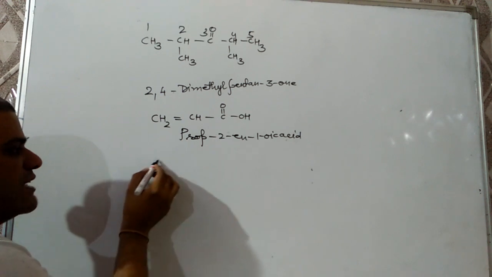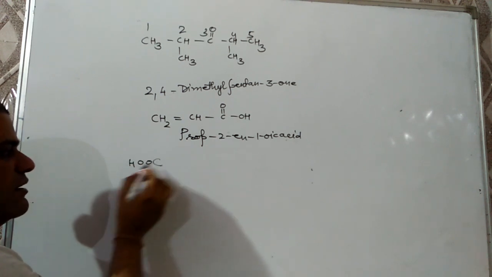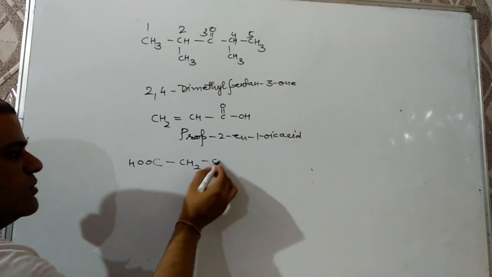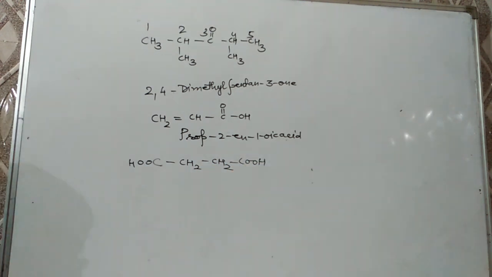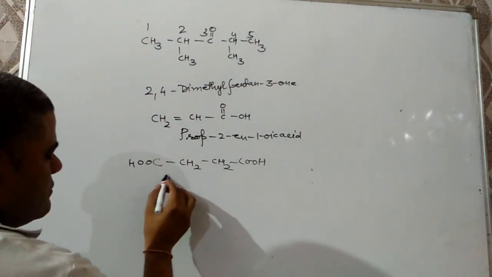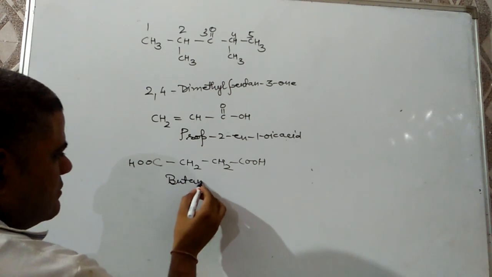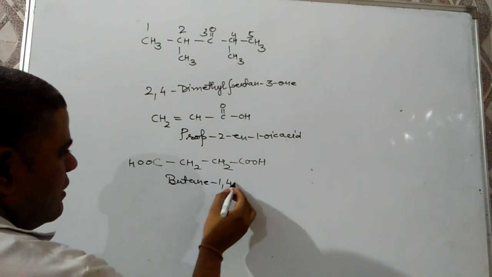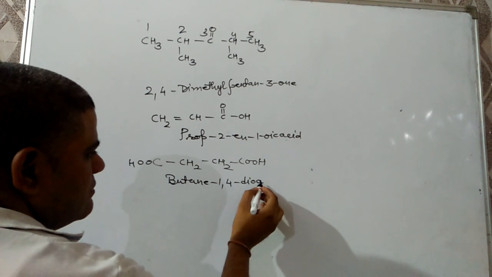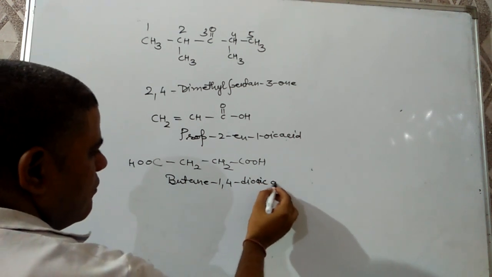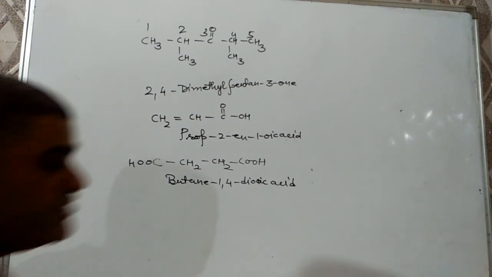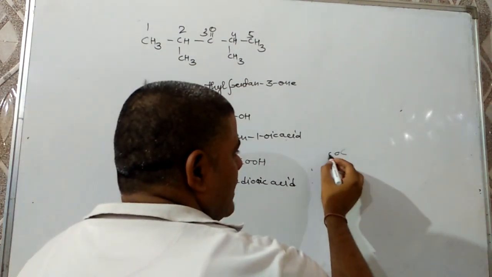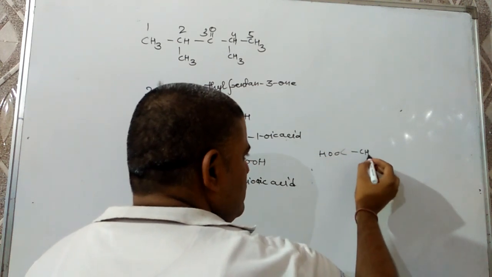If 2 carboxylic acids will be there, COOH, CH2, CH2, COOH, common name is succinic acid, and its IUPAC name will be butane-1,4-dioic acid.